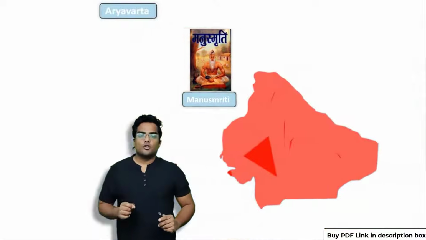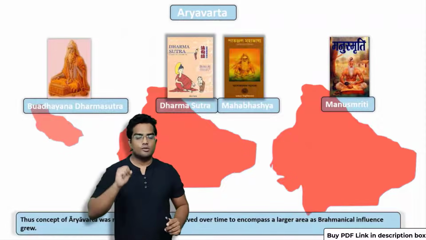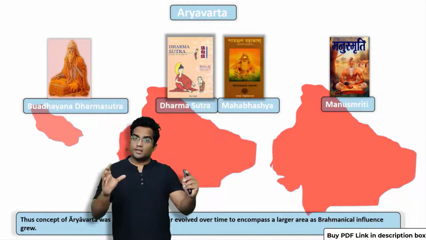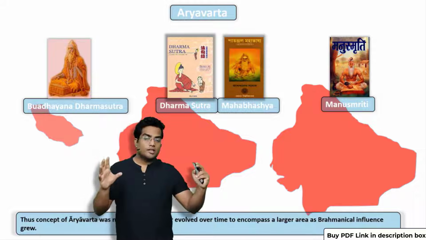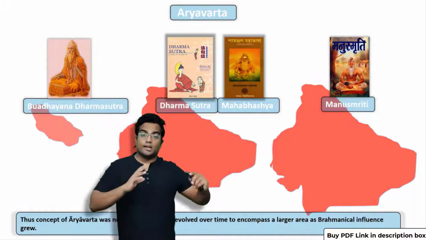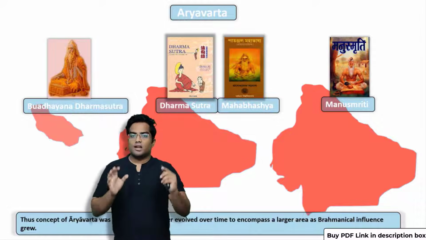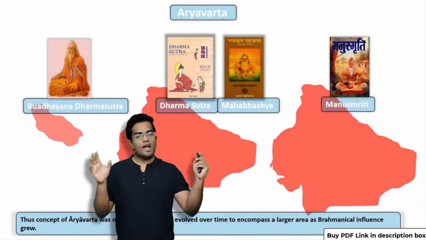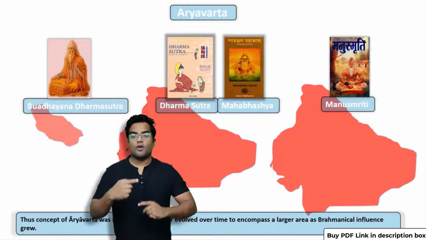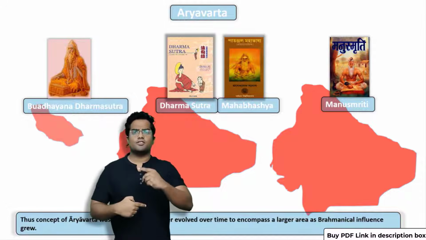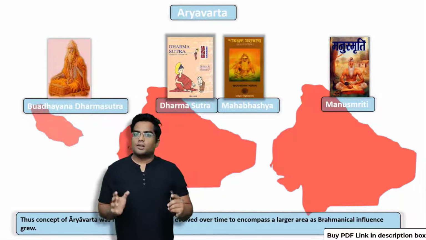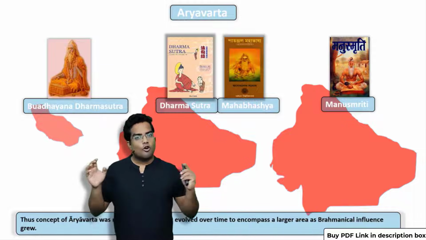Earlier it was located in parts of the Doab, the region between Ganga and Yamuna, according to the Baudhayana Dharma Sutra. Later it expanded to parts reaching up to the Vindhyan mountains, according to the Dharma Sutra and Patanjali's Mahabhashya. Later, according to the Manusmriti, it touches the Arabian Sea as well as the Bay of Bengal. So the idea is very clear: the concept of Aryavarta was not static. It kept on changing. Accordingly, when Brahminical influence grew, the concept of Aryavarta also increased.